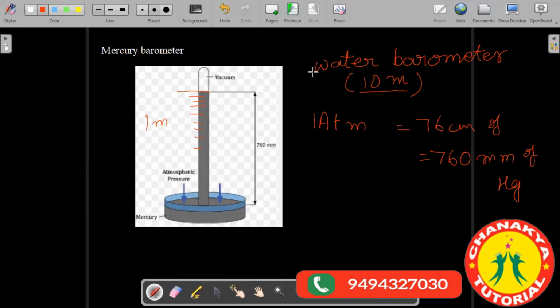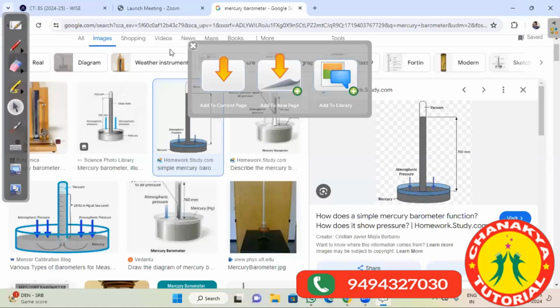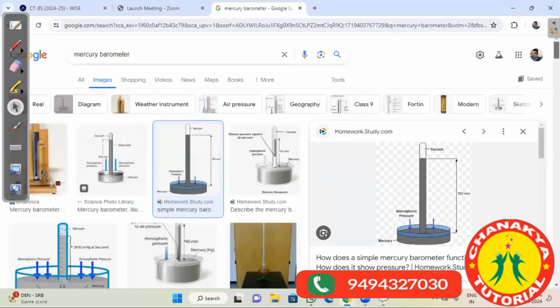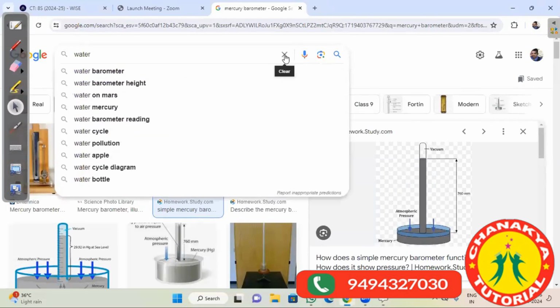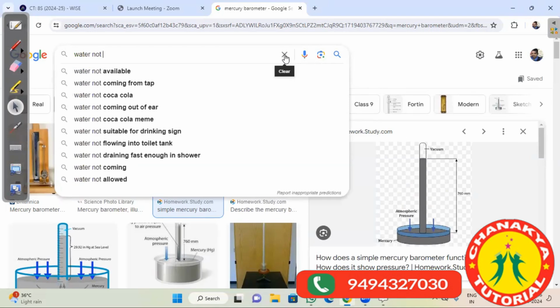Okay. So you understood how the atmospheric pressure is measured and how the atmospheric pressure is exerted. We had a doubt from someone about the inverted glass setup. Who had the doubt regarding the inverted glass? Anyone? Last year, sir. Okay, last year. So I'm just taking the diagram for you and then I will explain.